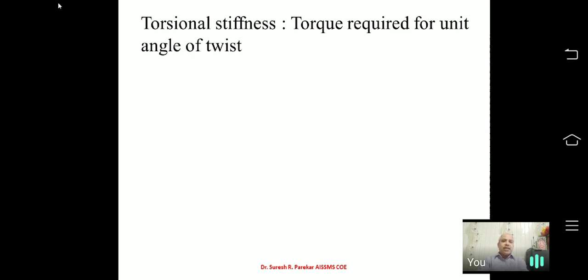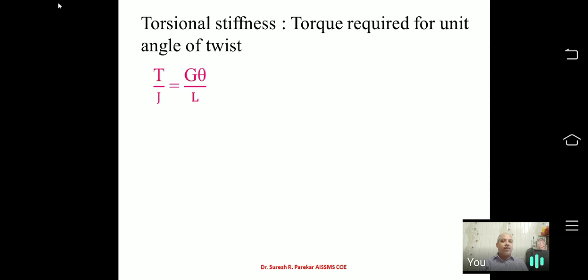What is stiffness? It is the torque required for unit angle of twist. We have the definition of stiffness in this fashion only. If you have the stiffness of a spring, then it is the force required for unit displacement. For axial stiffness, we have the force required for unit linear displacement. So how do we get it? T by J equal to G theta by L. This is my basic formula.